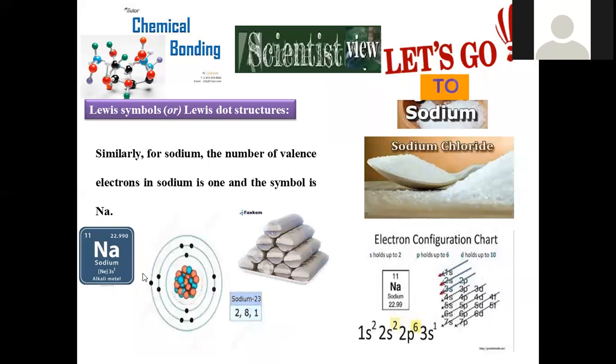So now move on to sodium. Again, we already know the sodium electronic configuration is assigned as 1s2, 2s2, 2p6, and 3s1. Here we also mentioned the major application of sodium. It is the major component of table salt, sodium chloride, and it is very essential for the healthy growth and survival of organisms.